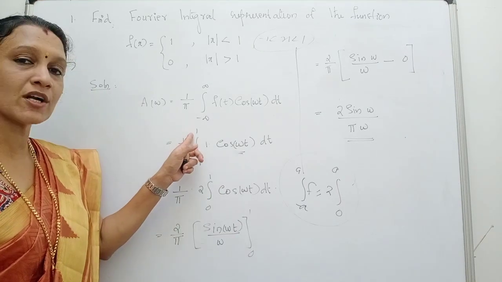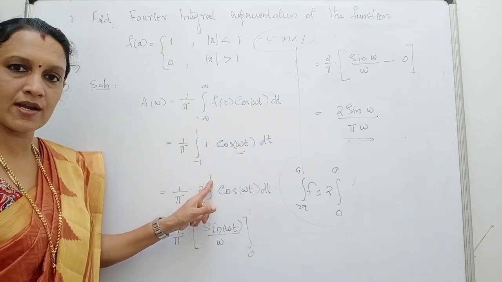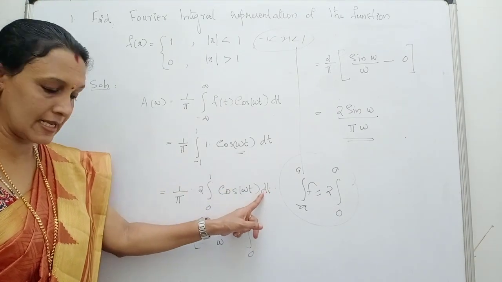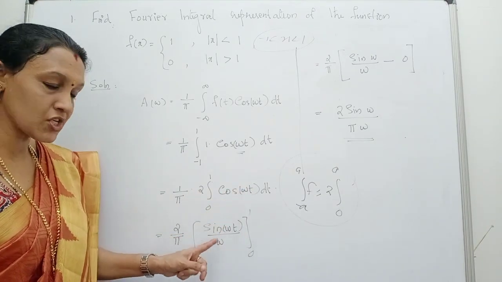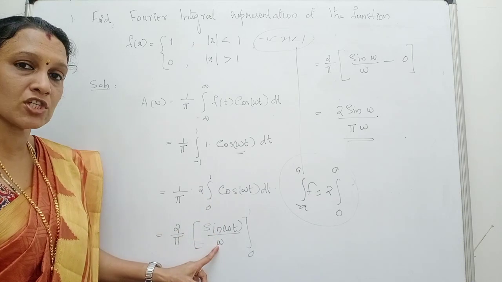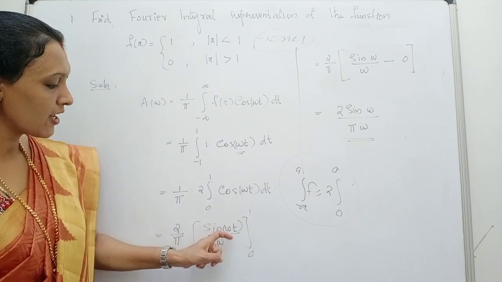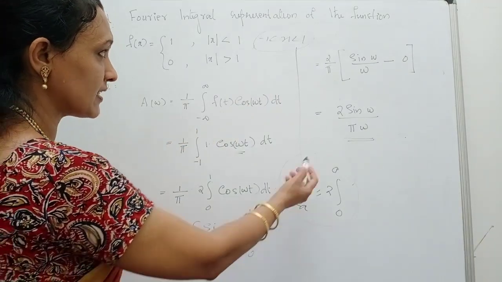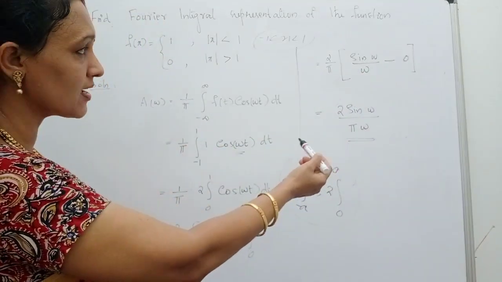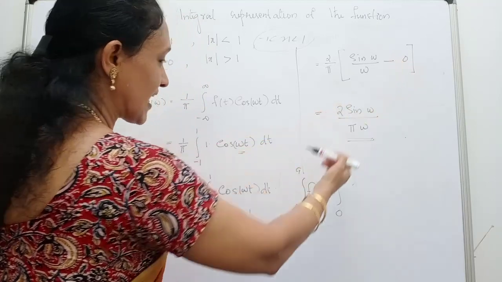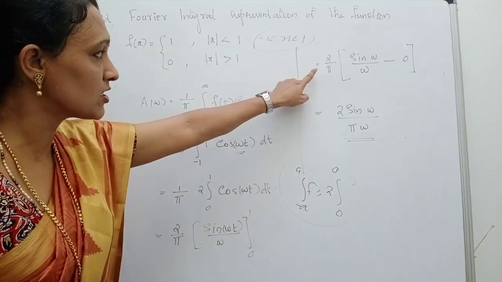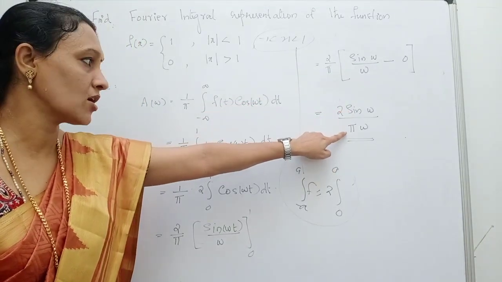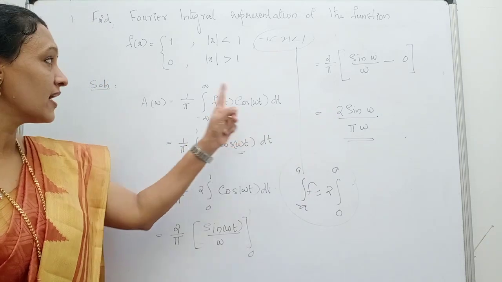Therefore, the integral from minus 1 to 1 you can write as twice the integral from 0 to 1, isn't it? So this integral becomes twice the integral from 0 to 1 of cos omega t dt. And cos omega t on integration is sin omega t divided by omega. From 0 to 1, you substitute the upper limit and then the lower limit. On substituting the upper limit 1 for the variable t, it is sin omega by omega minus the lower limit 0. So sin 0 is 0. Therefore, we have 2 by pi into sin omega by omega, that is 2 sin omega by pi omega. So this is the value of a omega.